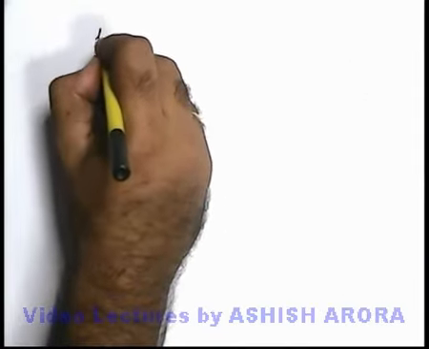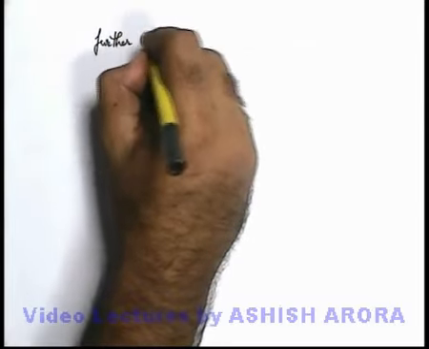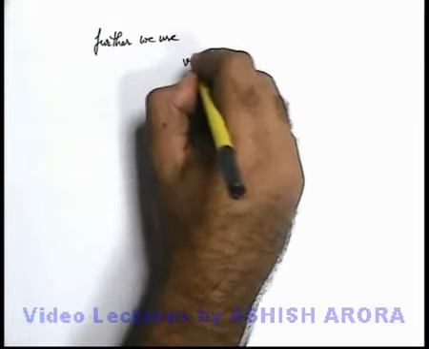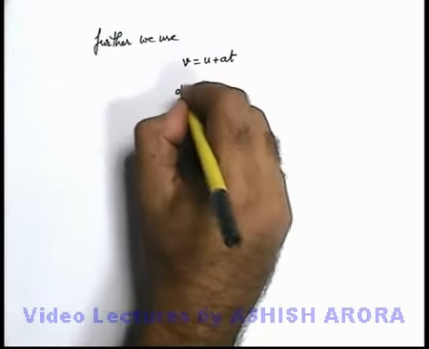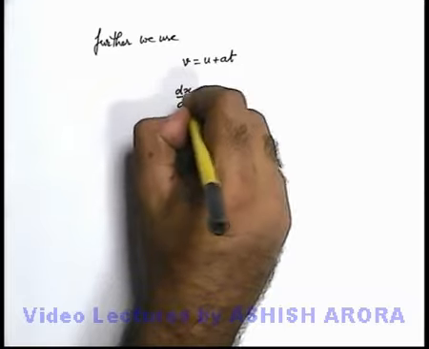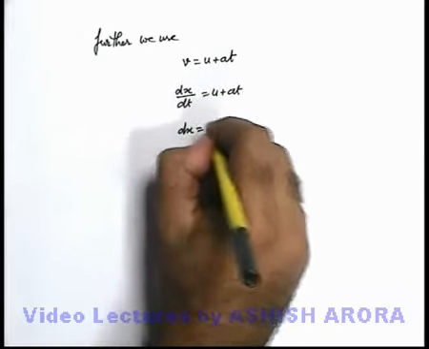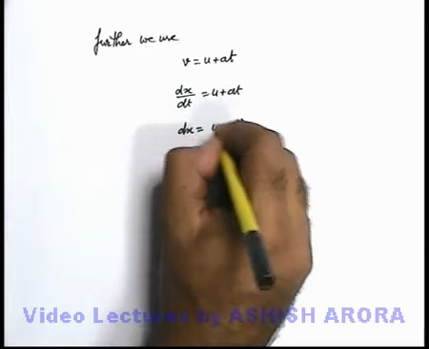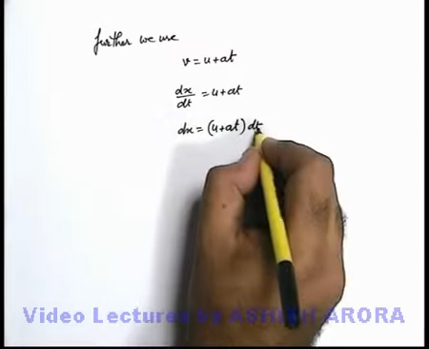Further, if we use the same expression, given v is equal to u plus at, we can simply write v as dx by dt, which is u plus at, and we can write dx is equal to u plus at into dt. This gives us the displacement traveled in a duration dt.